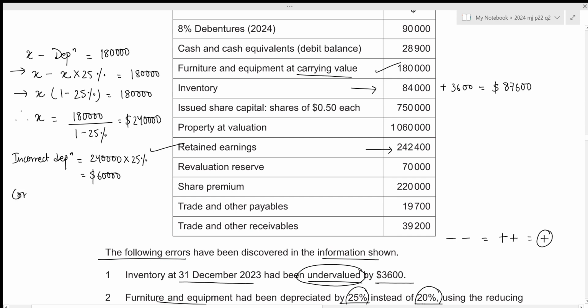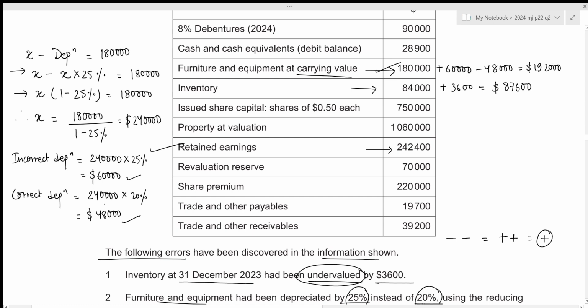Now let's calculate the correct depreciation at the rate of 20%. So that will be the carrying value at the start of the year, which is 240,000, times 20%, which results in the value of 48,000. Let us first calculate the correct furniture and equipment at carrying value at the closing date. In this case, we previously subtracted the incorrect depreciation of 60,000, so now we need to add it back. And we will have to subtract the correct depreciation charge, which is 48,000. This results in the value of 192,000.